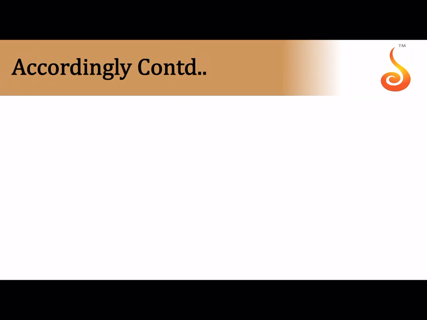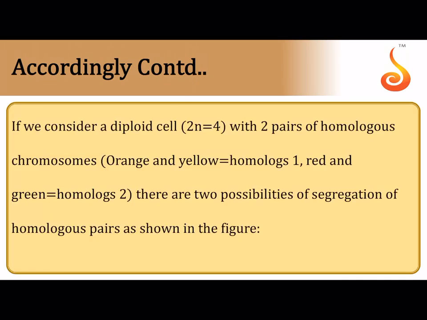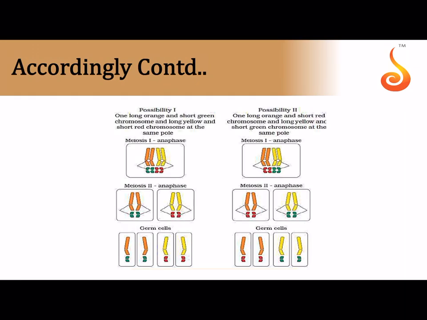Then you have this, they have given the legend for this diagram over here, the orange, yellow and all that. So if you see the chromosomes here, how the chromosomes have aligned in meiosis 1, and in anaphase of meiosis 1, how they are getting pulled away from each other. The alignment is possible in two different ways. In one of the forms, the orange color chromosome is carried away with green, orange along with green is getting dragged away.